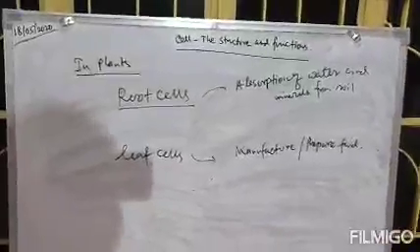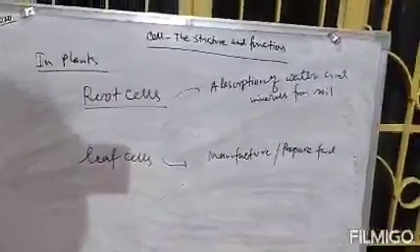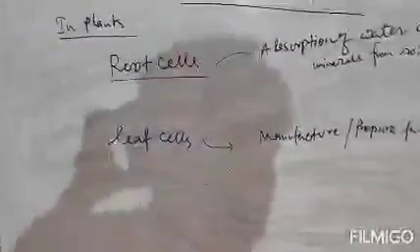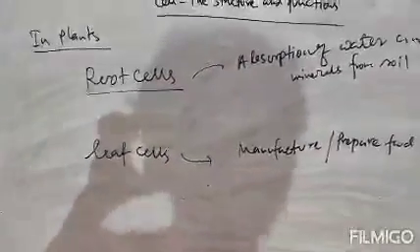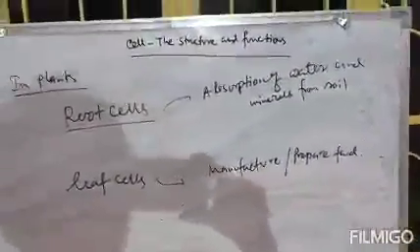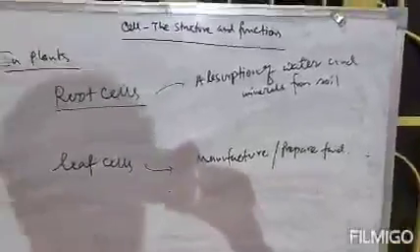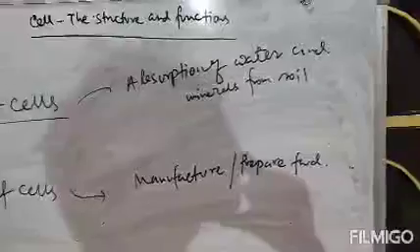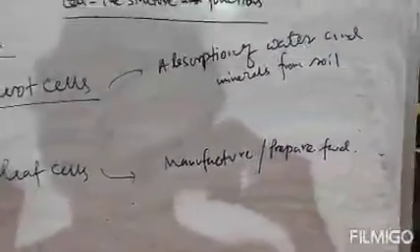To prepare food, water and minerals are required. Two components, water and minerals, are required for the preparation of food, and water and minerals are provided by the root cells. Clear? These are the raw materials required to manufacture food, and one extra material required is chlorophyll. What is chlorophyll? Chlorophyll is the green pigment present on the leaves. That's why leaves look green in color.